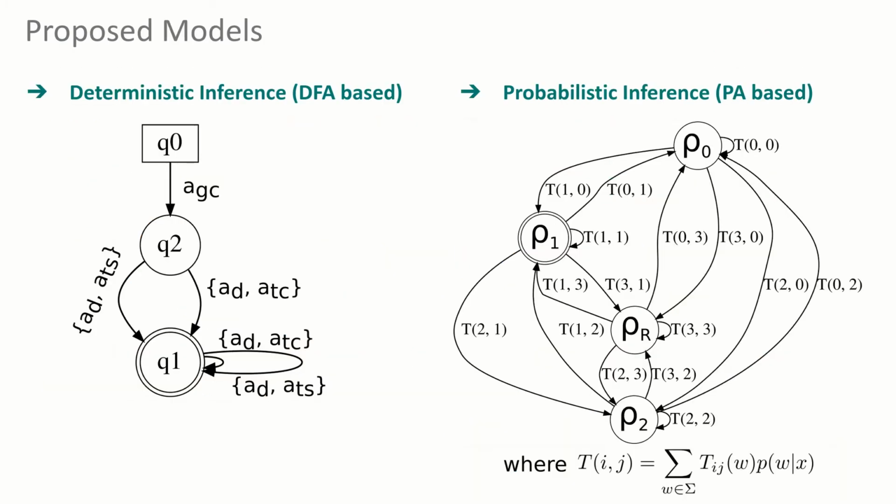In this work, we derive two inference procedures to solve this problem. More specifically, we introduce a deterministic model based on deterministic finite automata and a fully probabilistic approach based on probabilistic automata. It's also important to emphasize that both approaches only rely on the existence of pre-trained classifiers for the primitive actions, and they do not require any extra data collection, human annotation, or model fine-tuning. The goal is to provide techniques ready to be used in new real-world applications.